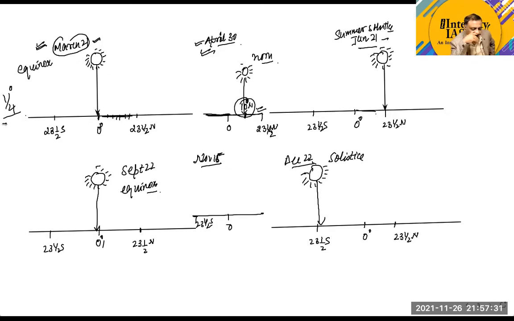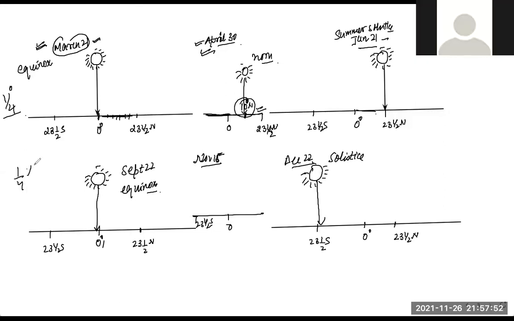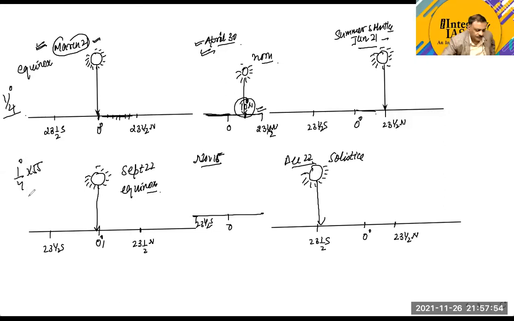how many days are there from September 22nd to November 15th? 8, and we have 31st, 40, and you can take around 55 days. 55 days, right? And for 1/4 into 55, the rule is 1/4 degree per day. So 1/4 into 55, the answer will come around, how much will it be? That would be around 13.5, if I'm not wrong.